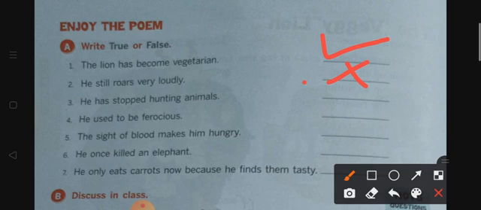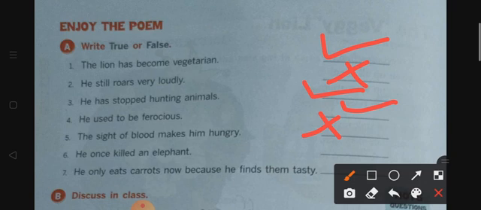Well, yes, that is true because, why is it true, students? Because he doesn't like to see blood at all now. He used to be ferocious. That means he used to be cruel. Now he is not that kind of animal. So this is also true. The sight of blood makes him hungry. The sight of blood, that means whenever he sees blood, it makes him hungry. That means he feels like eating. Do you think this is right, students? No, this is totally wrong, right? It makes him feel ill.